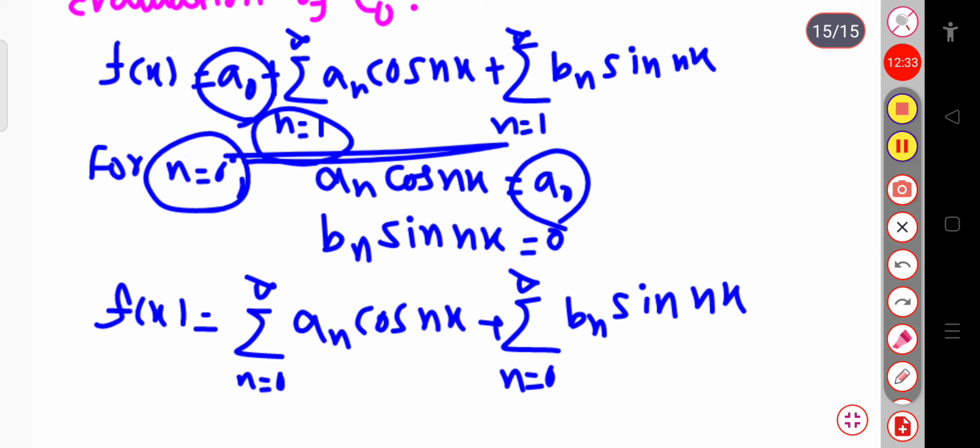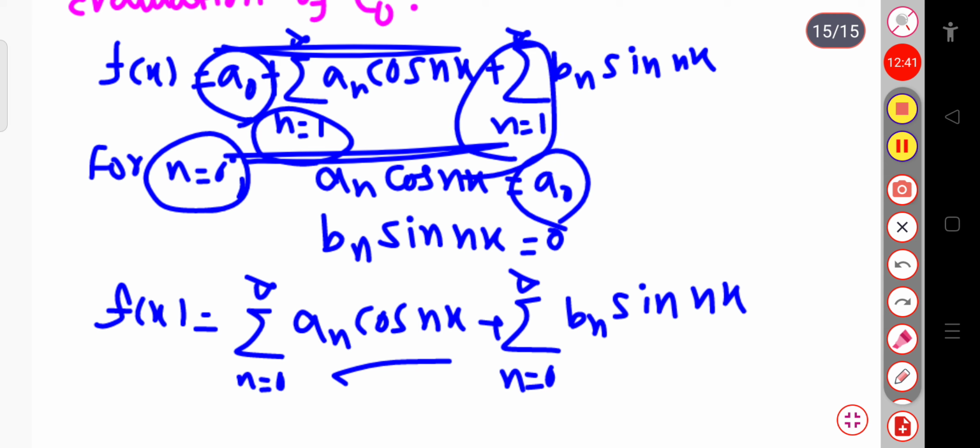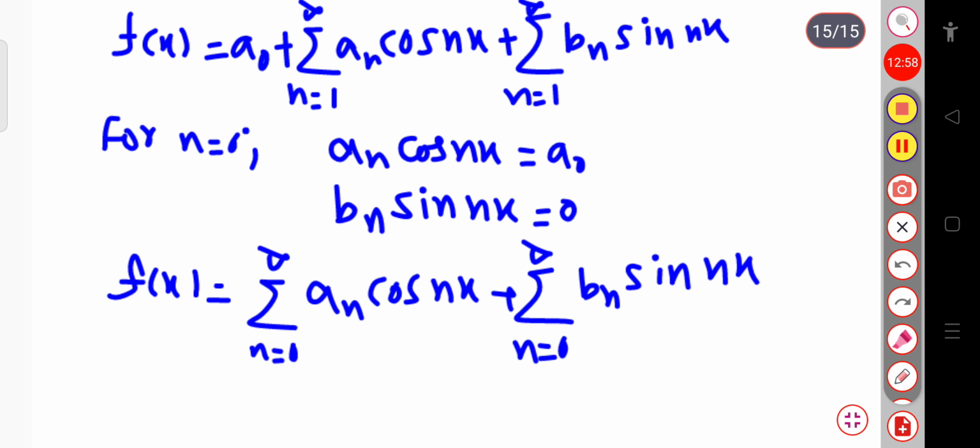So simply for these two terms I can write n equal to 0 to infinity of an cos nx. And also if I change n equal to 1 to infinity to n equal to 0 to infinity in this case also, since this term is 0, it will not affect anything. So now we can write the Fourier series like this.